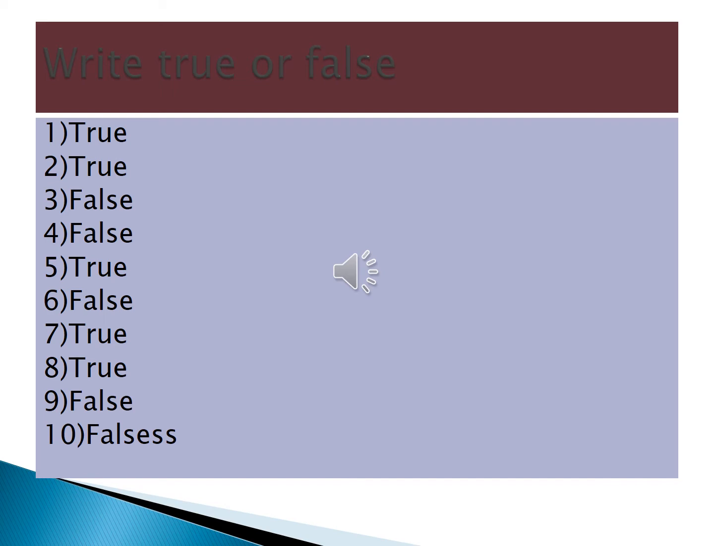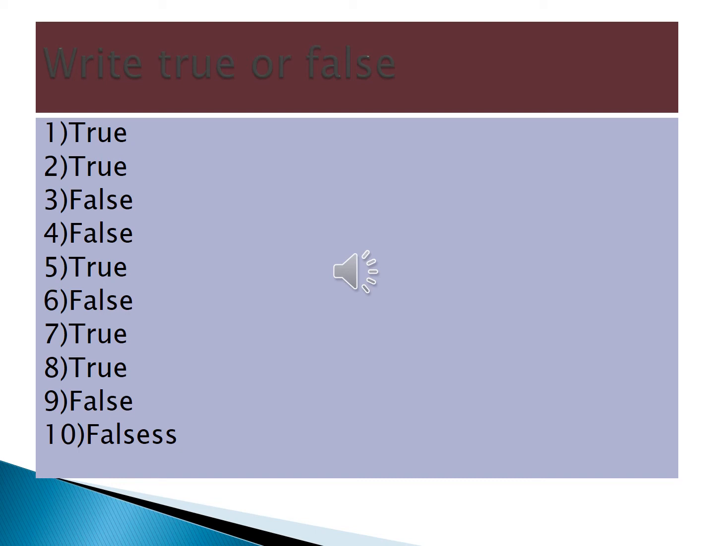Then the fifth question. You should write the full word, whether it is true, you should write TRUE, or whether it is false, FALSE. Are you listening to me? The fifth question: Heterogeneous mixtures have varying composition. Already you have studied that heterogeneous mixtures have different composition, so the sentence is correct. The answer is TRUE.